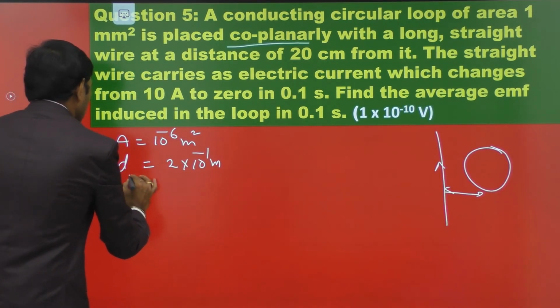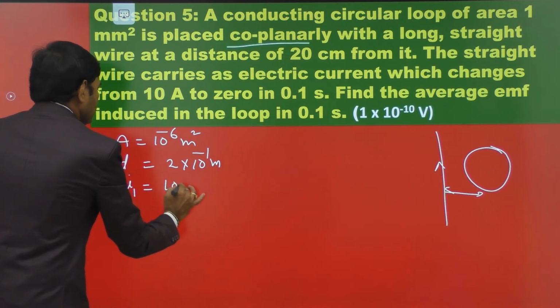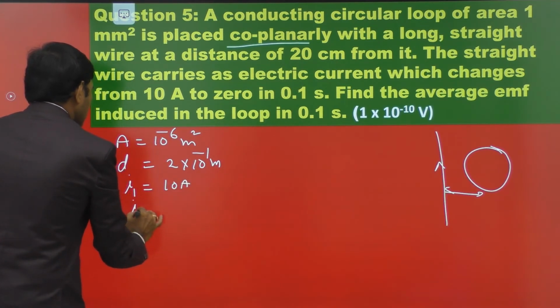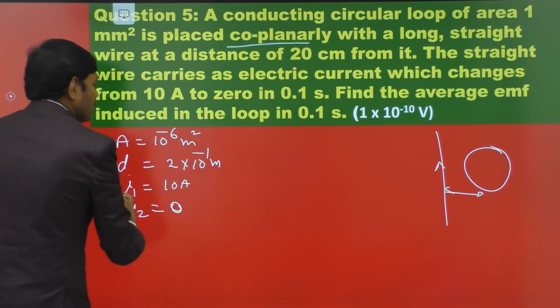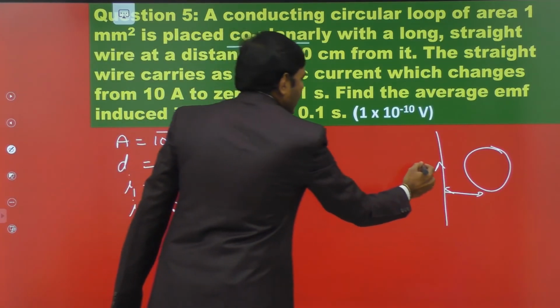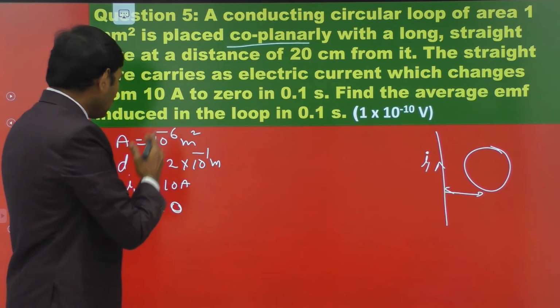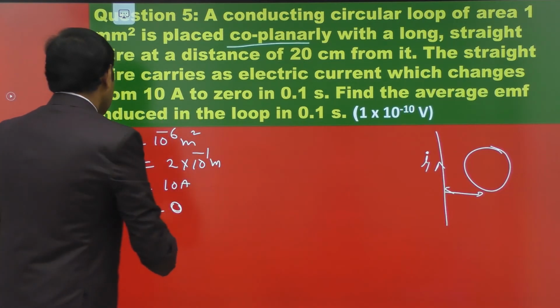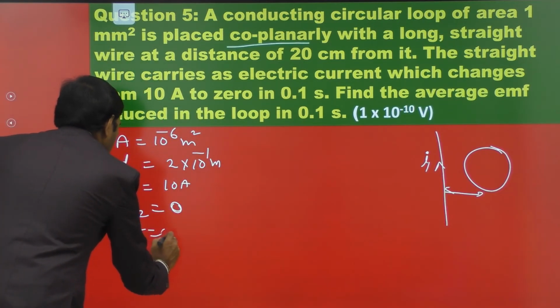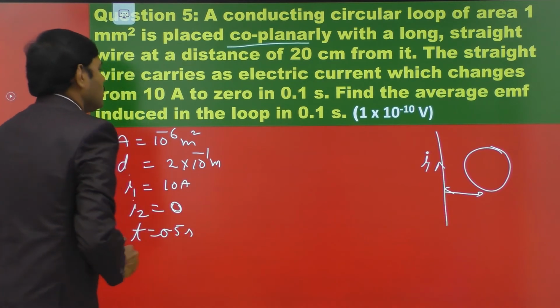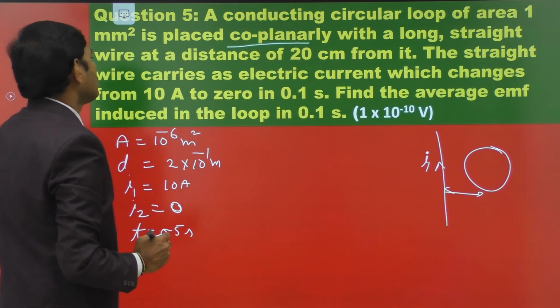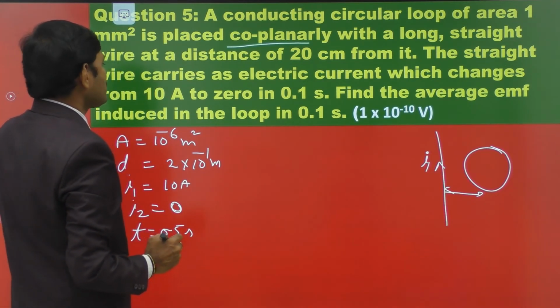So I1 is the initial current passing through them, that is 10 ampere, and it is reduced to 0. In a time interval of 0.5 seconds, find the average EMF induced in the loop.